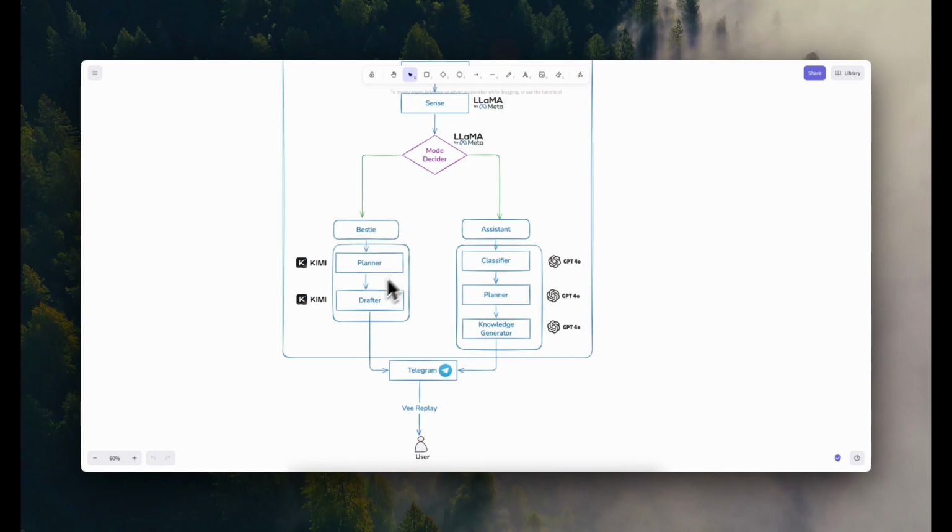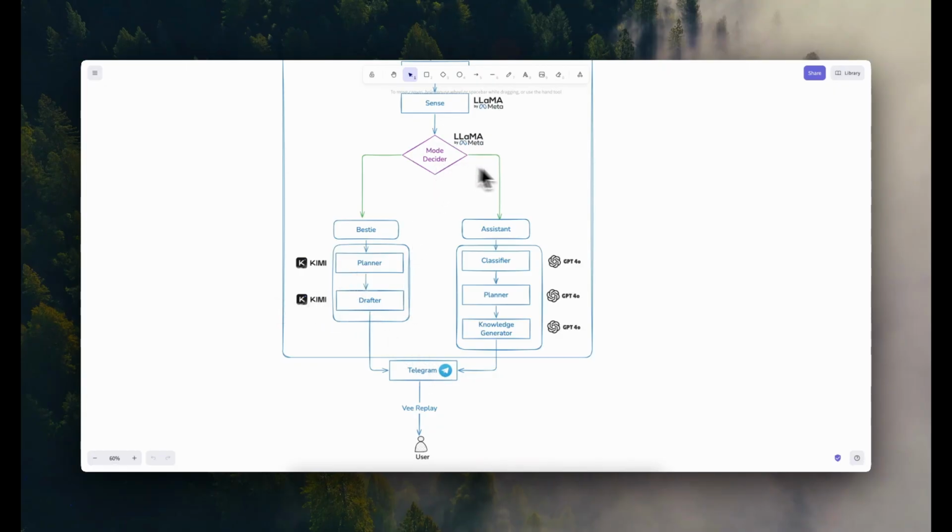The Bestie personality has 2 layers, or 2 nodes basically. The planner node decides what to say, and the drafter node decides how to say it. So this is V's heart, and this is basically V's voice, and then it ends from there.